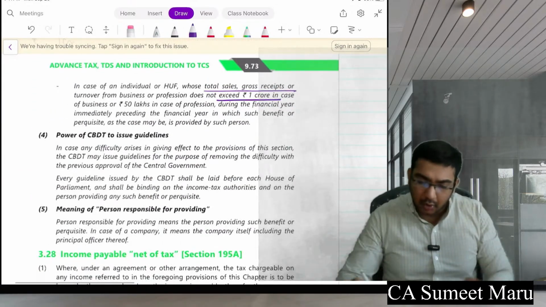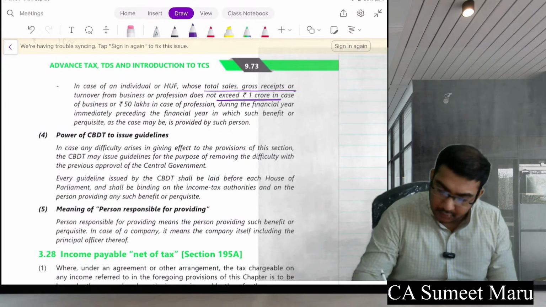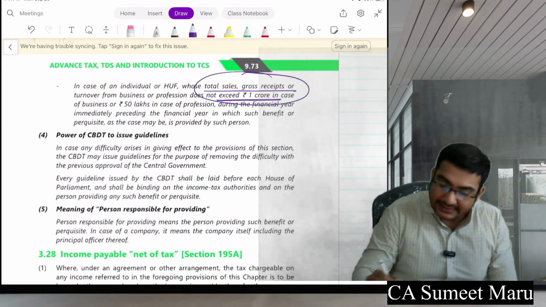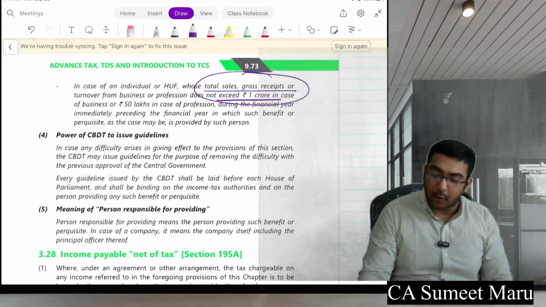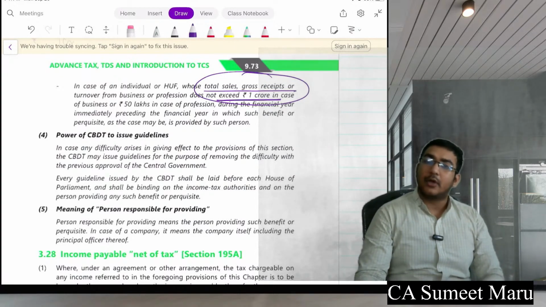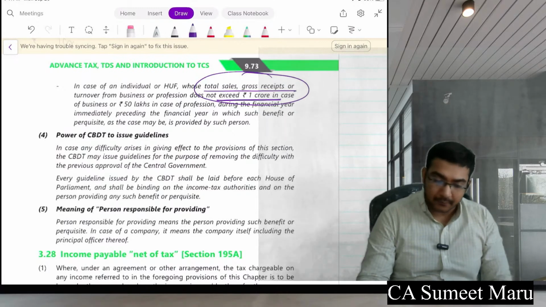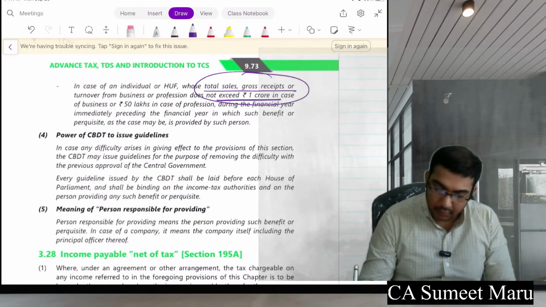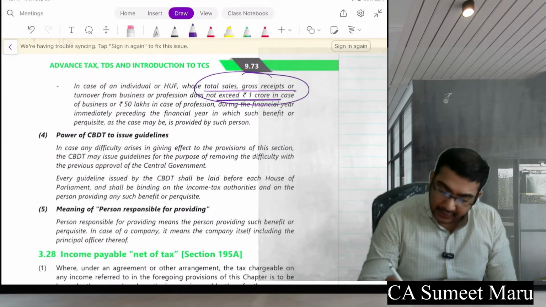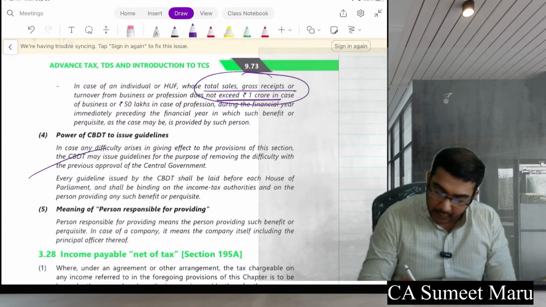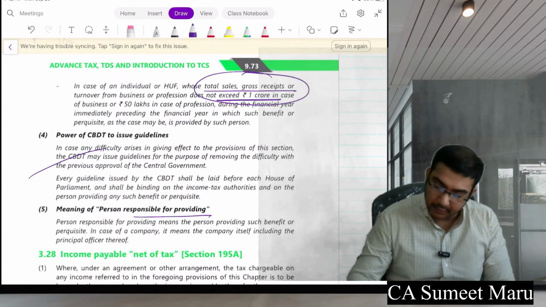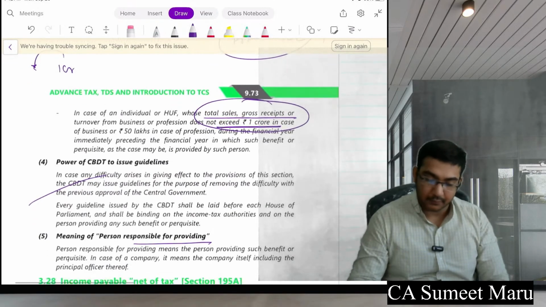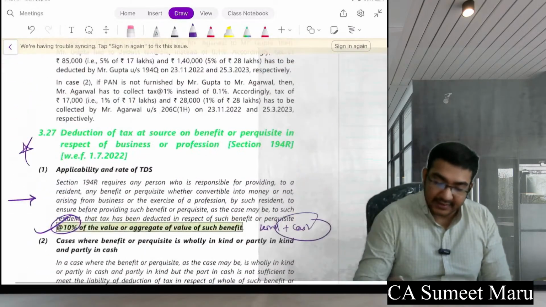Okay. And this turnover you will check of the last year. There is nothing like that, Hriday. It's not applicable for the person to whom audit is applicable. It is also applicable to whom audit is applicable. Okay. In case any difficulty arises, they will give it personal providing the responsible providing. Okay, so this is what this section means.